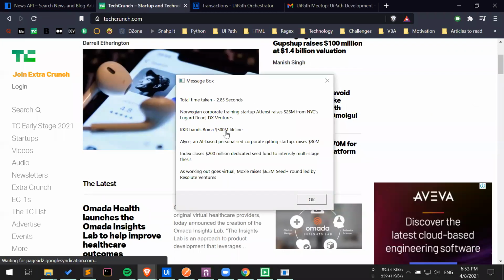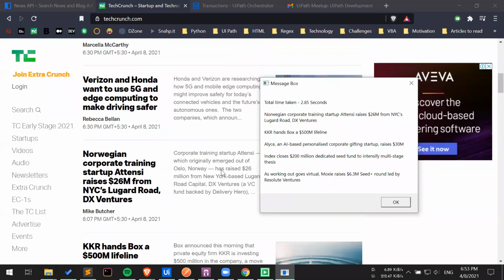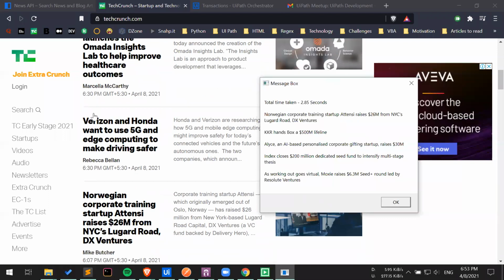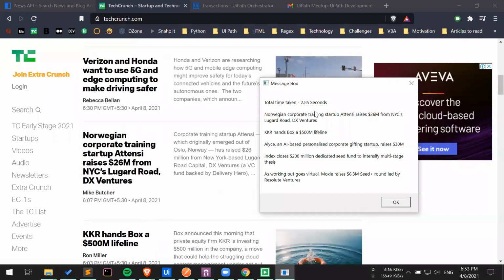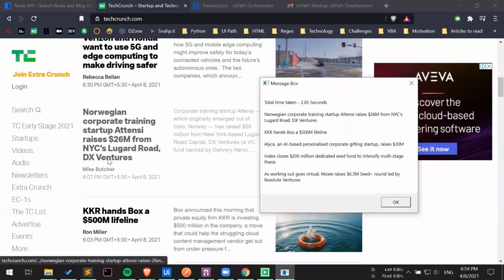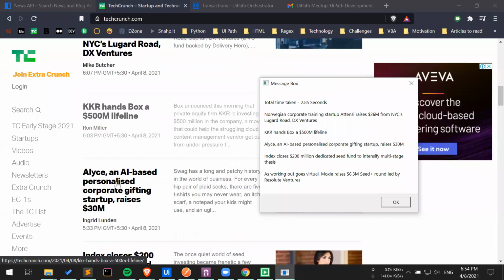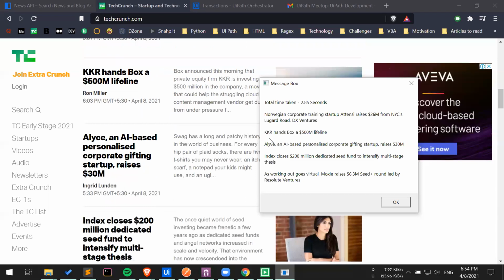Apart from the top 2 news items, which were launched half an hour ago, like the Norwegian corporate one, we have this information: KKR, we have this information, and index closes, we also have this information. Obviously there is some delay in the time when the data is fetched, but see the performance improvement.